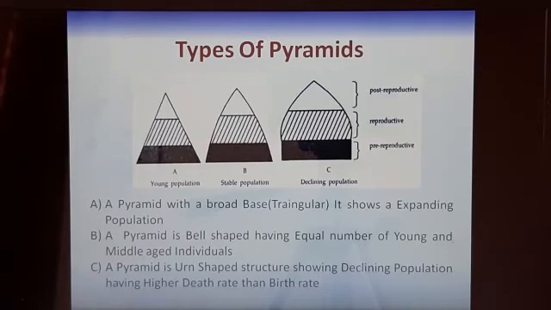Then comes the urn-shaped structure, which shows a declining population, having a higher death rate than the birth rate. So in that case, you can say the population is comparatively decreasing or declining. In some of the European countries it is there.